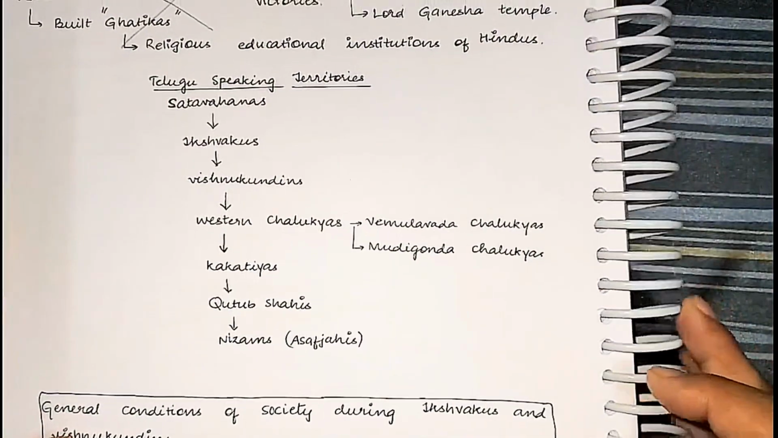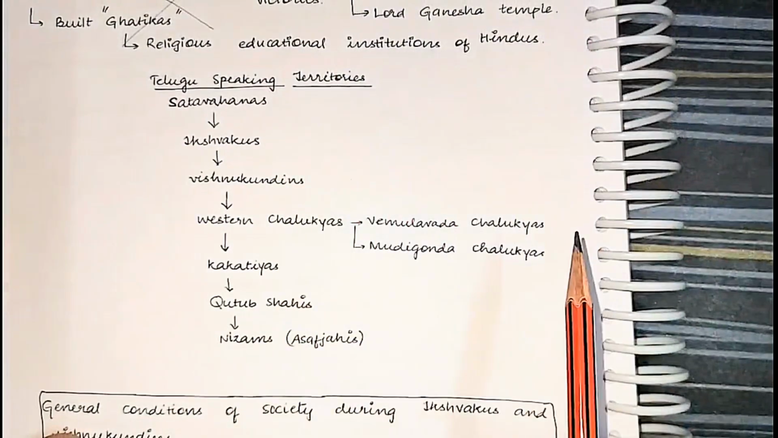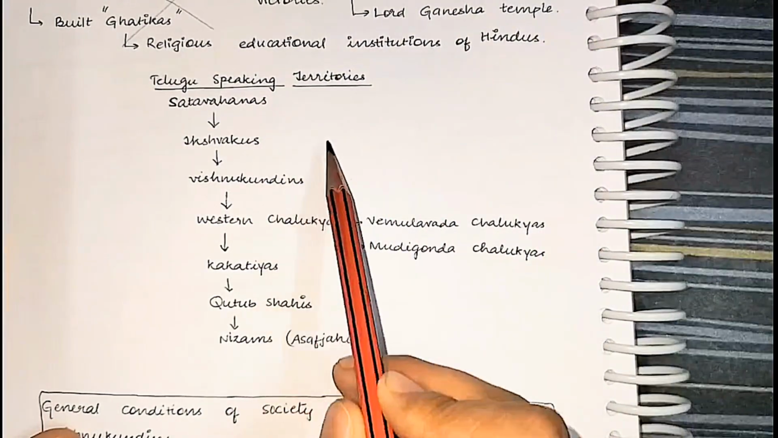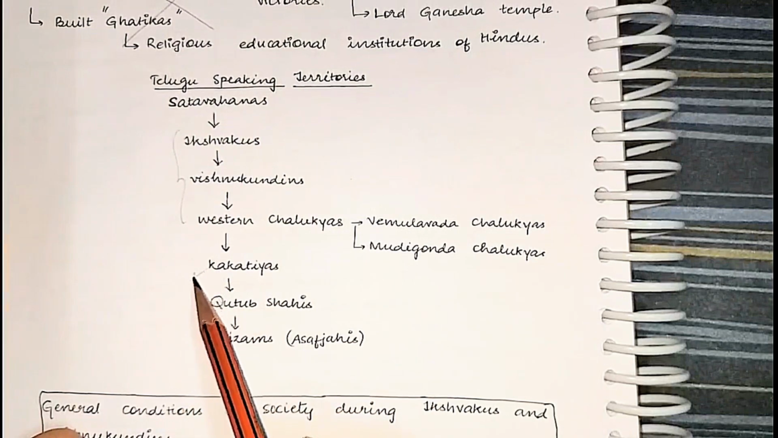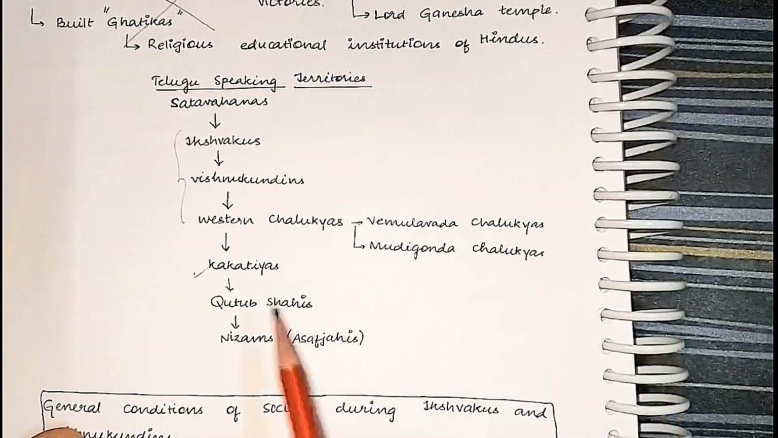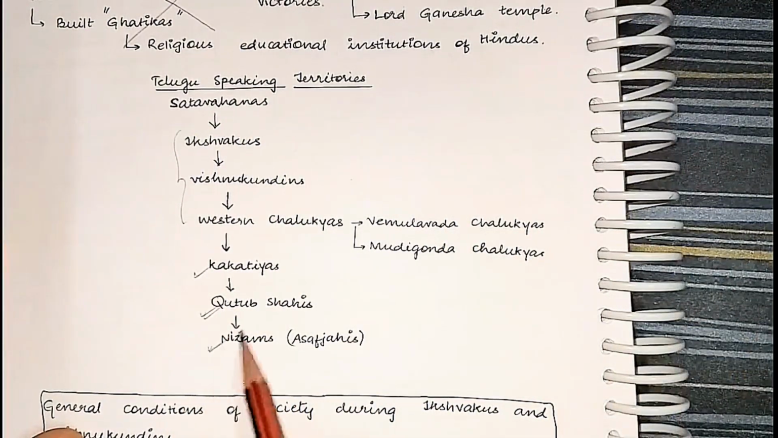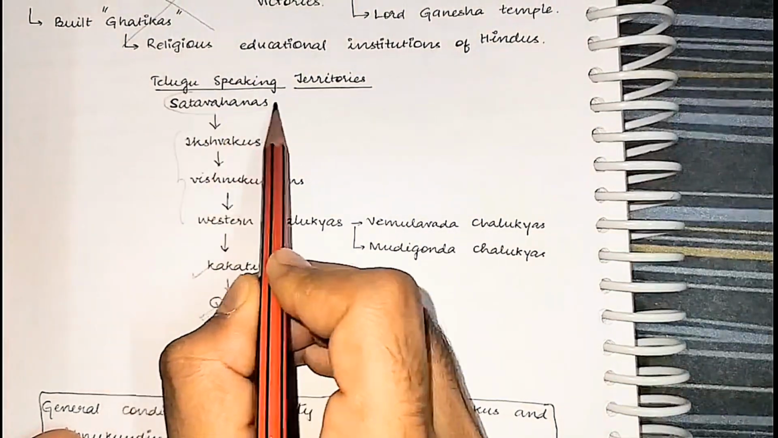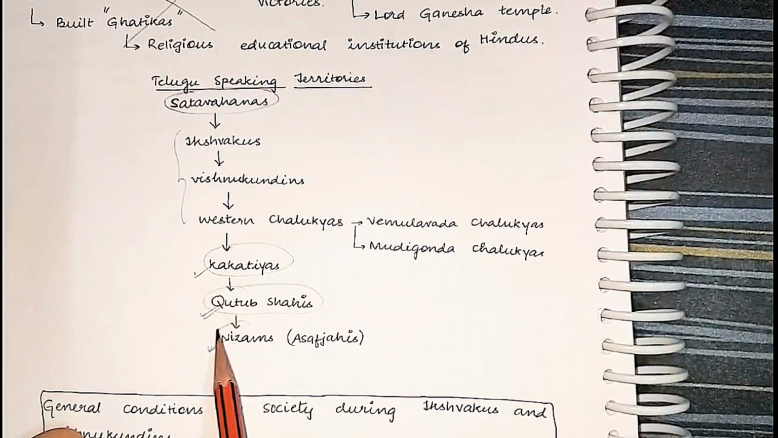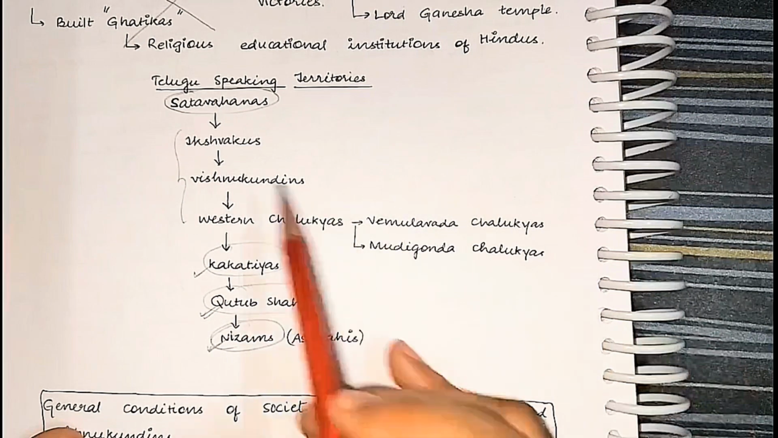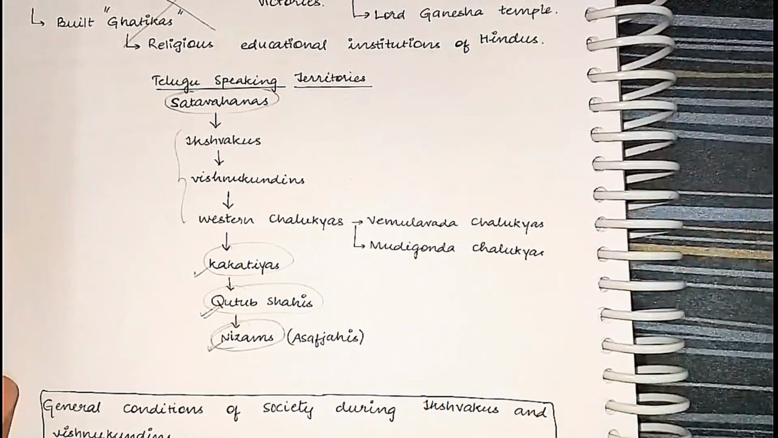Okay, now remember one thing. The Telugu speaking territories were first initially ruled by the Shatavahanas, next Ikshvakus, Vishnu Kundins and Western Chalukyas for a brief period, then the Kakatiyas for quite a long period of time, next Qutub Shahis and Nizams. These kingdoms are of extreme importance for us as far as TGPSC is concerned. On these three, generic questions will come.